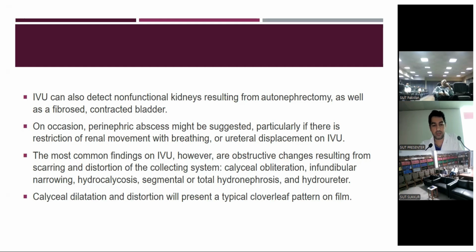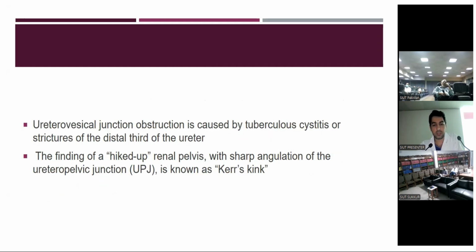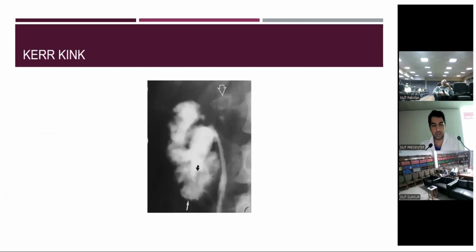Calicial dilatation and distortion will present a typical clover leaf pattern on film. UVJ obstruction is caused by tuberculous cystitis or stricture of the distal third of the ureter. The finding of a hiked up renal pelvis with sharp angulation of the PUJ is known as Kerr's kink appearance on the IVU. This is the IVU picture showing a hiked up renal pelvis with sharp angulation of the PUJ.